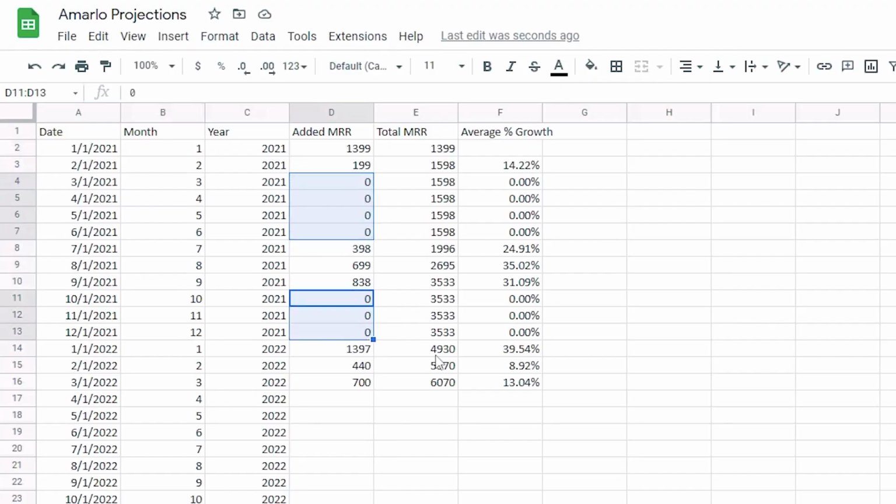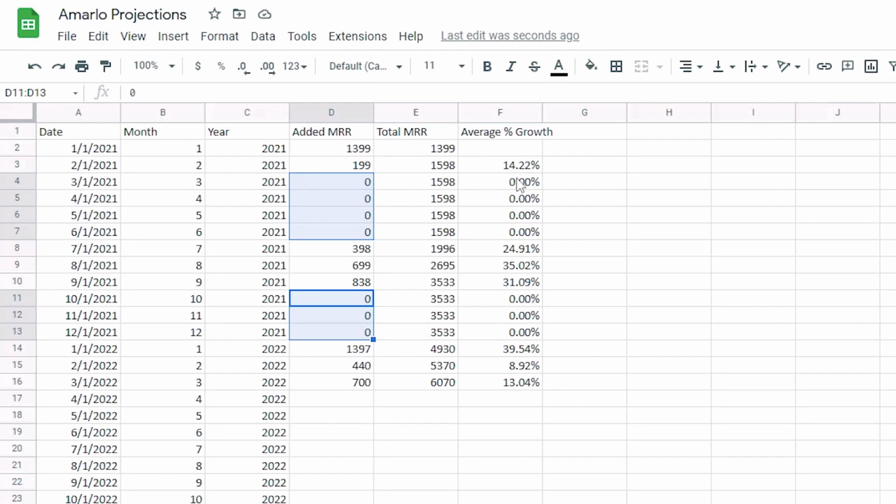Now, when we're looking at 2021, you'll see that we have 7 months where we booked absolutely nothing. So our MRR growth was stagnant. That meant that no new revenue was getting added on, no new clients were being booked. Our MRR stayed the same.